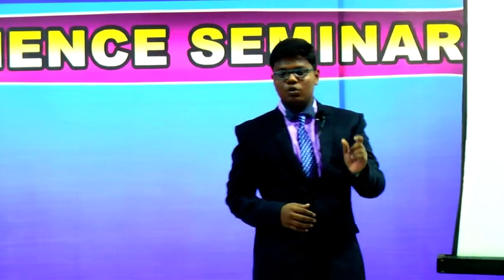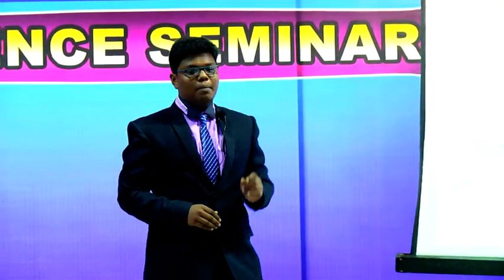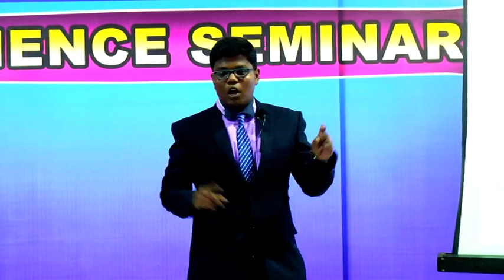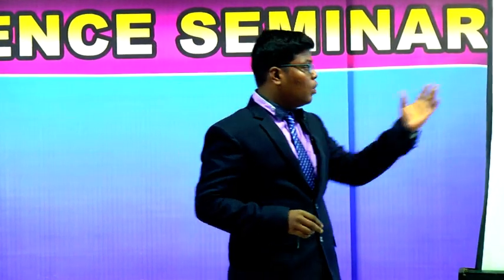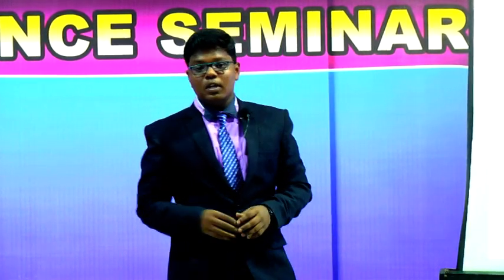First of all, what is nutrition? Nutrition is a process of absorbing mineral ions from the soil by the plants for their growth and development. Nutrition is of two types. One is autotrophic nutrition, the other one is heterotrophic nutrition. Autotrophic nutrition: the plants which can prepare their own food are called autotrophs. Autotrophs are further divided into two types: photoautotrophs and chemoautotrophs.